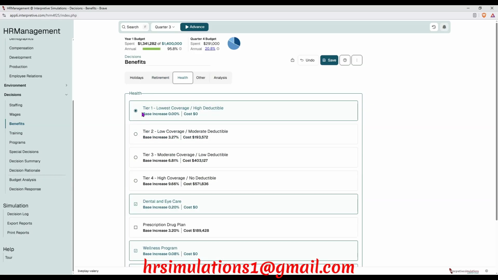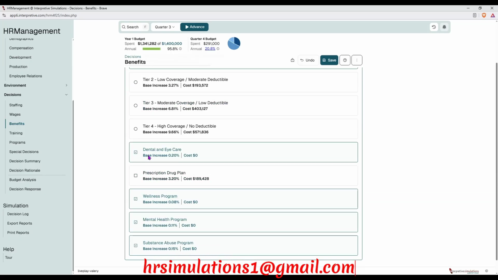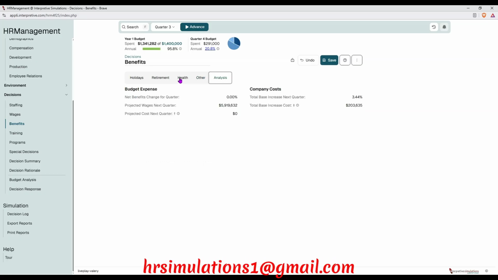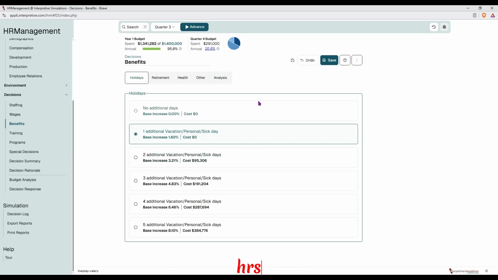Health, I'm maintaining tier 1, lowest coverage, high deductible, base increase of 0.0%, and also I'm maintaining the dental and eye care, base increase of 0.2%, and wellness program, base increase of 0.08%. Also the mental health program for our workers and substance abuse program. Next is others, and under others, I'm just going to use the two that I'd already used, the term life and legal services, and the tuition reimbursement. So I'm not going to change anything again under benefits.